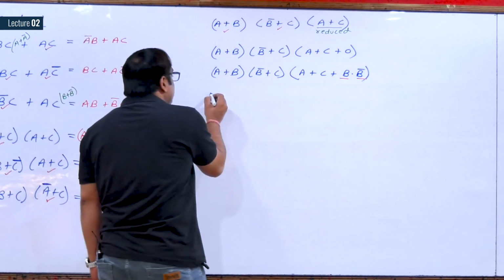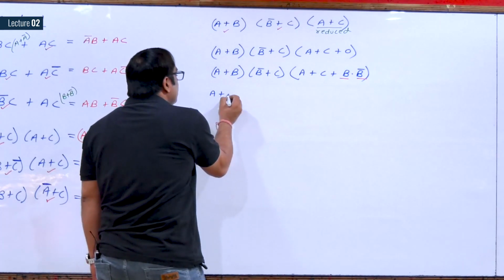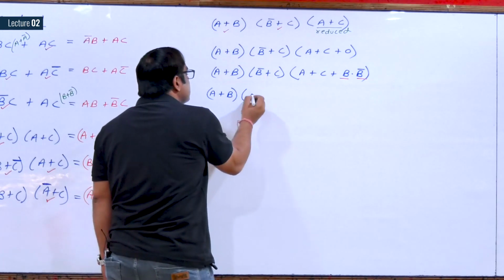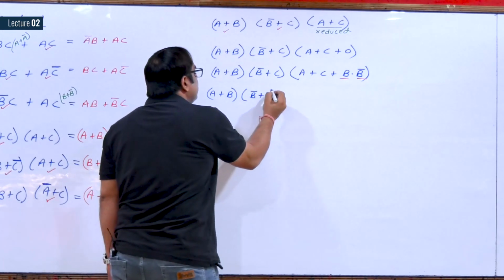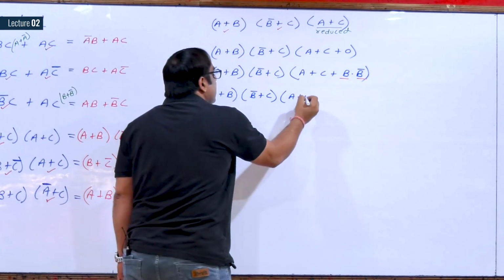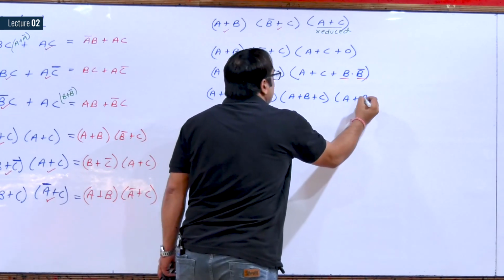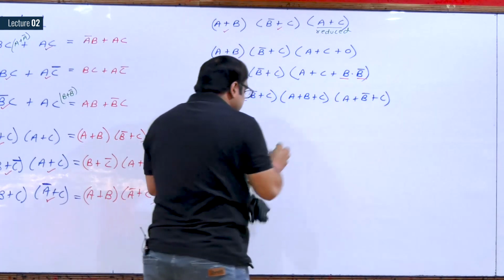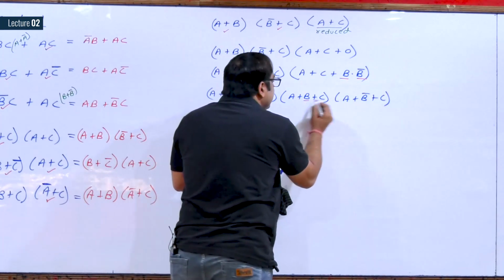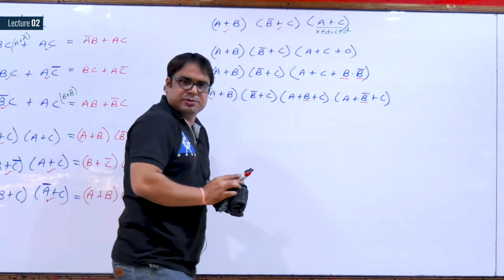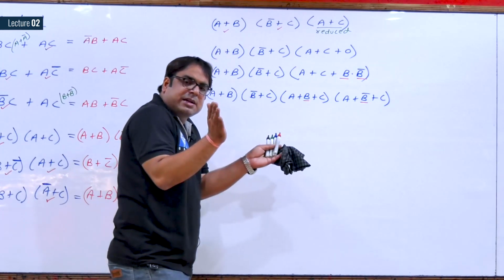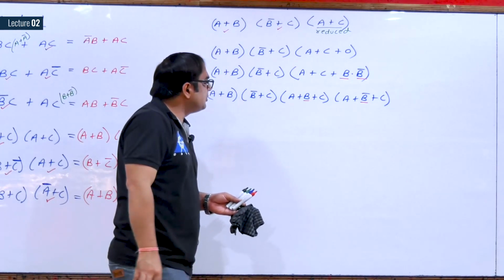Now use distributive law. A plus B, B complement plus C, A plus B plus C, A plus B complement plus C. See here, I have distributed B and B complement.